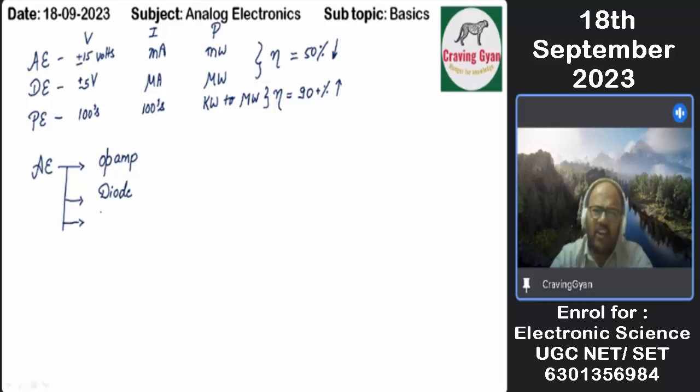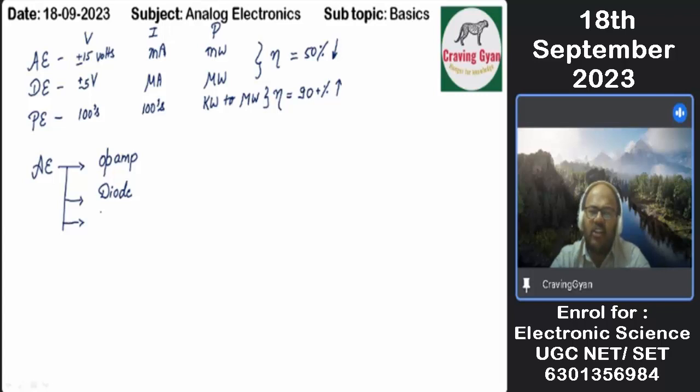Why I am telling you diode based problems are also important is that you will be asked diode based problems with respect to analog electronics, but you can't say diode belongs only to analog electronics. Does it not belong to network analysis also? Yes, it does, right?